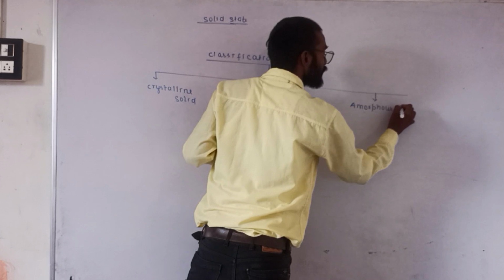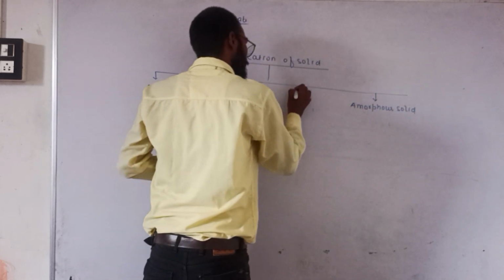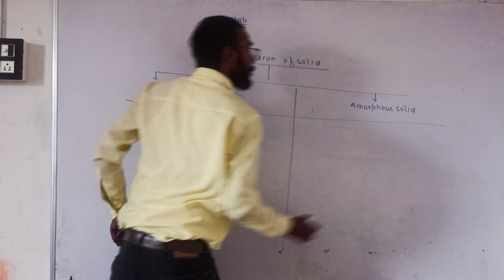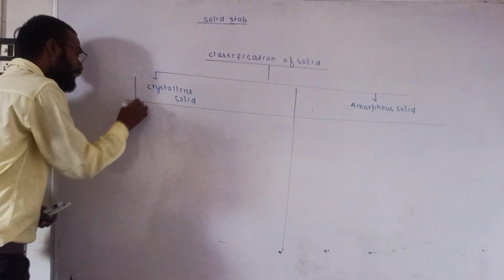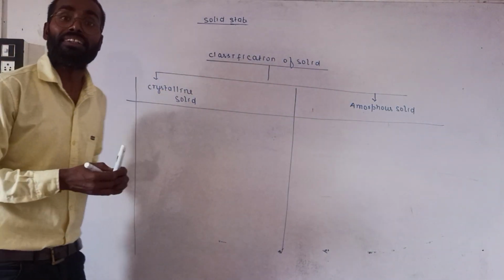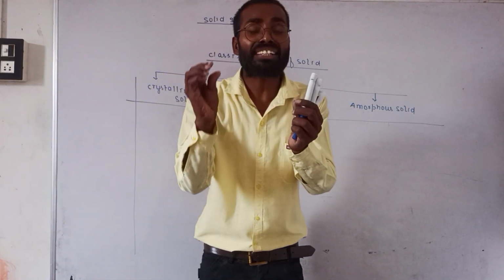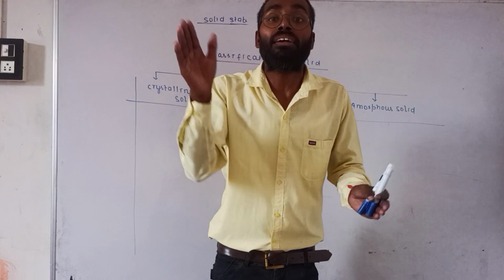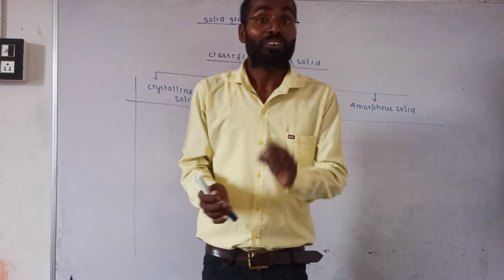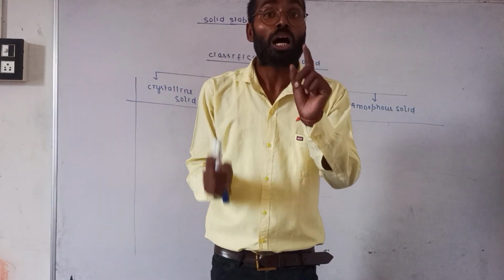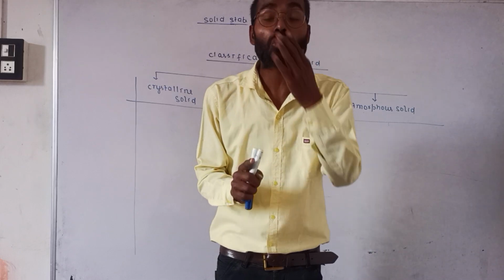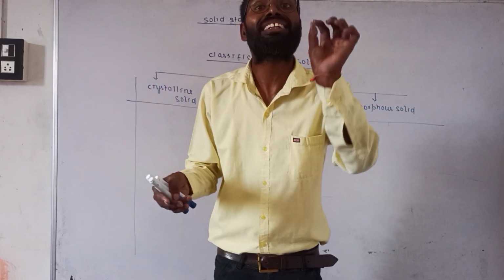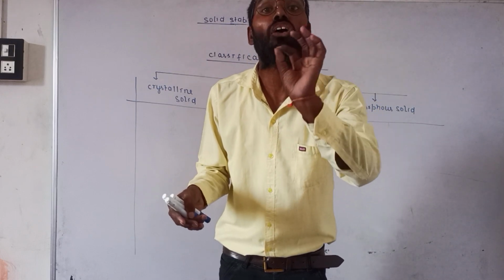First, what is crystalline solid? Crystalline solid means those solids in which atoms are arranged in a regular pattern. But this is not the whole truth. Amorphous solid also has atoms arranged in a regular pattern, but only for short range order.